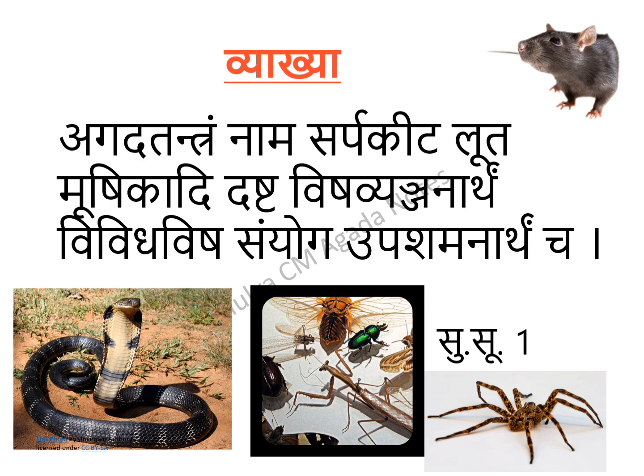Then rat poisons. Mushikadi is mentioned, which means all kinds of poisonous animals, or any poisonous bite of animals which are dangerous and harmful to man. Dashta means the bite of all these animals, that is Sarpa, Keeta, Luta, Mushikadi, any kind of poisonous animals which are harmful to man. Then next is Vividha Visha. There are not only animal poisons but many other poisons, such as Sthavara Visha, that means plant poisons.